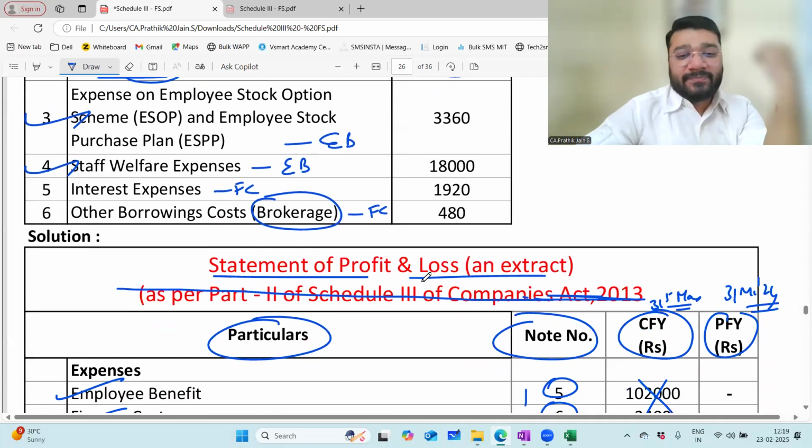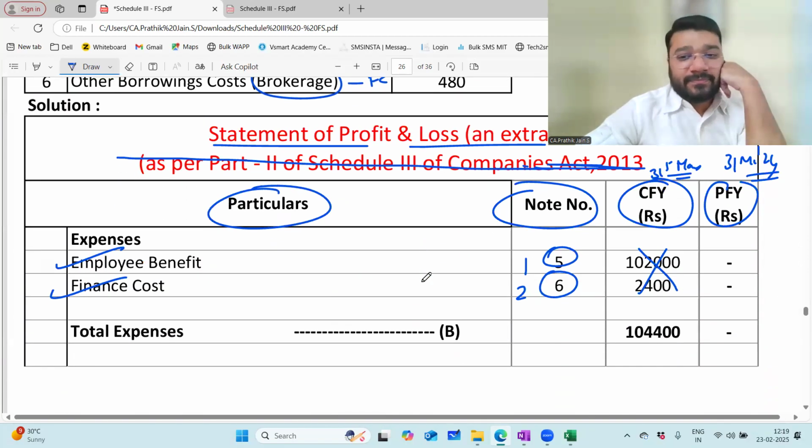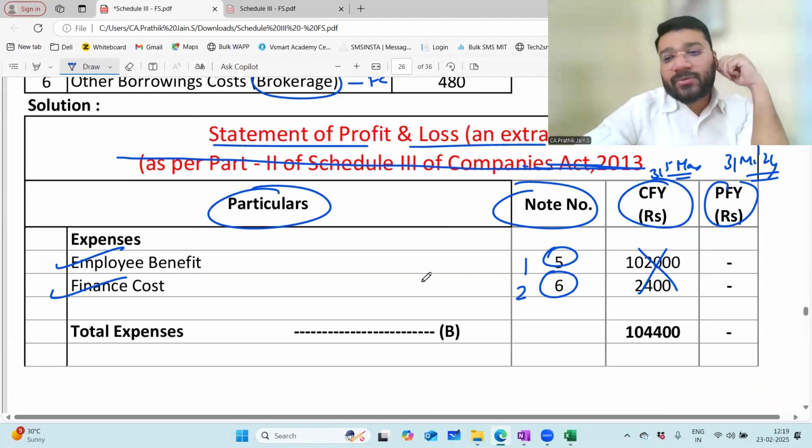Done? Come back and fill your main extract. 1,02,000 and 2,400.